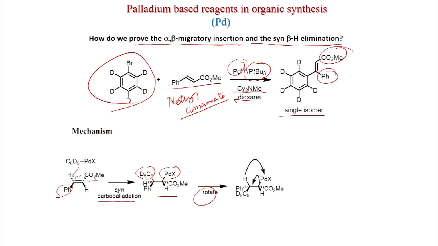And now, if you give the rotation, then what happens? The Ph comes from the same side as CO2Me. And after the elimination, you get this. So, the Ph and CO2Me are on the same side after beta hydride elimination. Beta hydride elimination and reductive elimination, of course, you get the palladium 0 and this is the product.